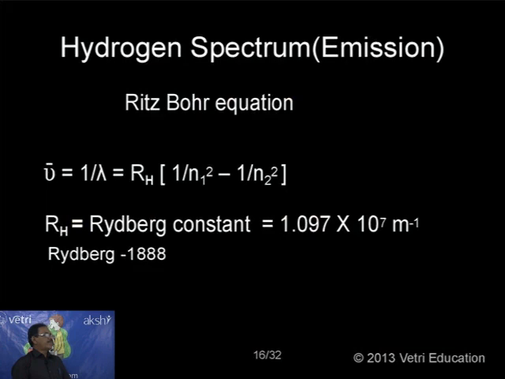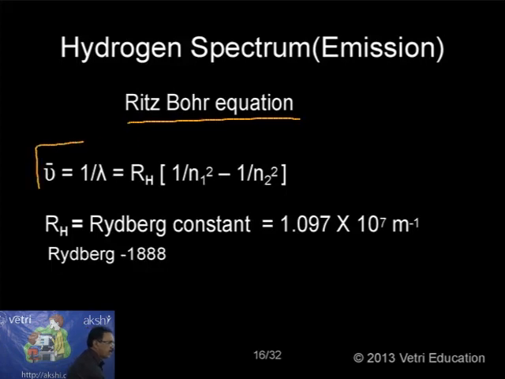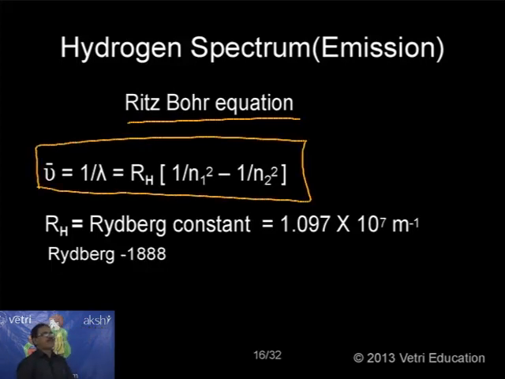So automatically we are in need of another model. Now, regarding this hydrogen spectrum, an equation was proposed to explain the frequency or wave number of a particular line. It is called the Rydberg-Ritz equation. Kindly, students, note this equation. Problems will be asked based on this, especially in the IIT question paper. I will discuss this again when I discuss the theory.